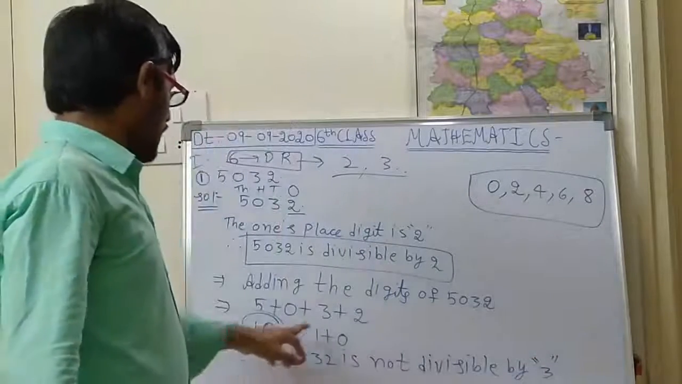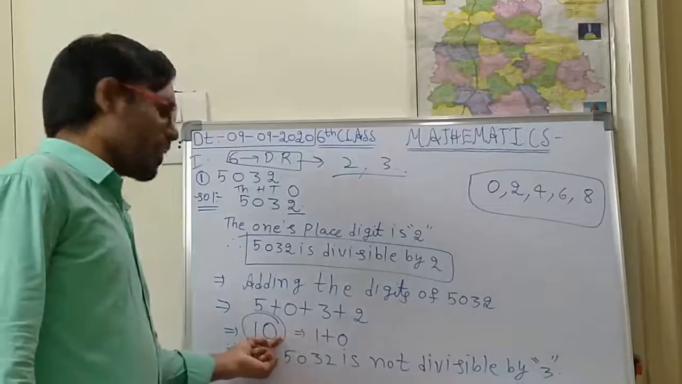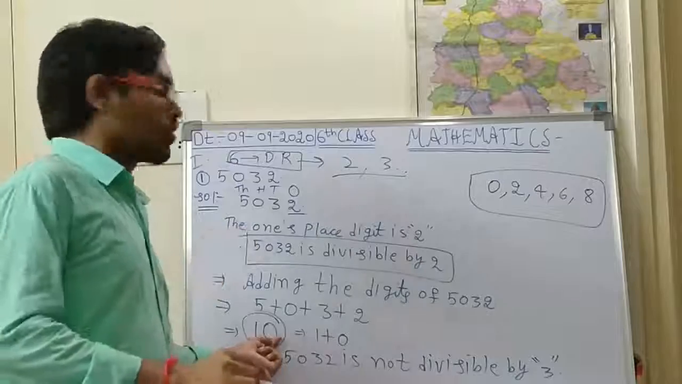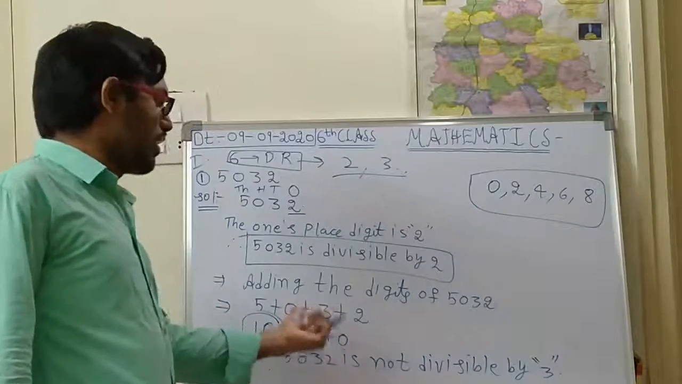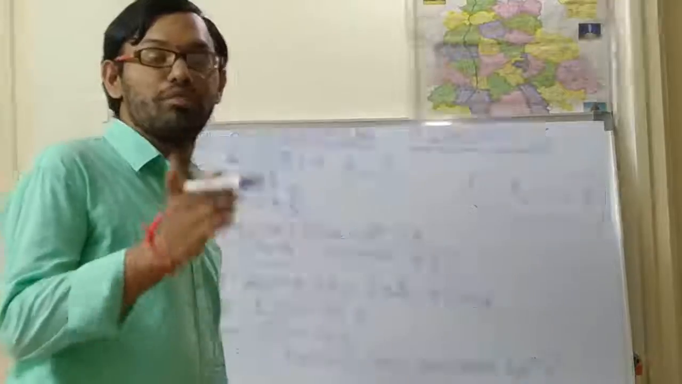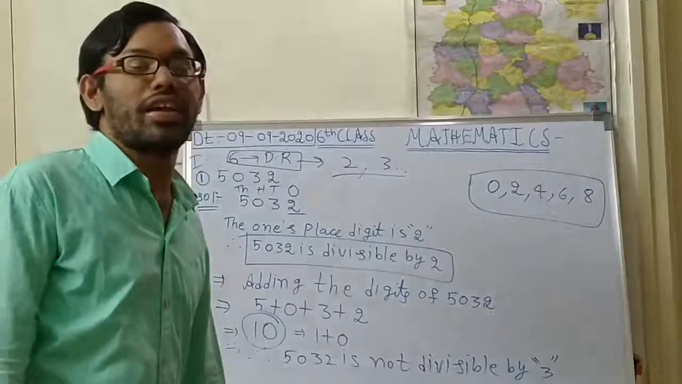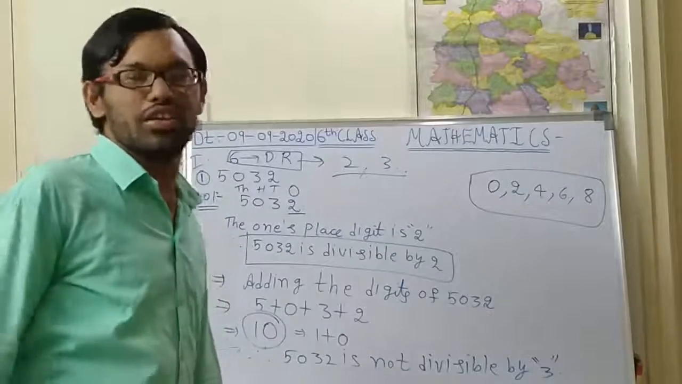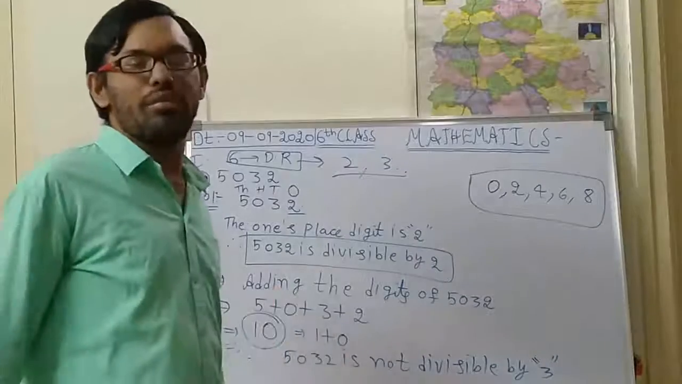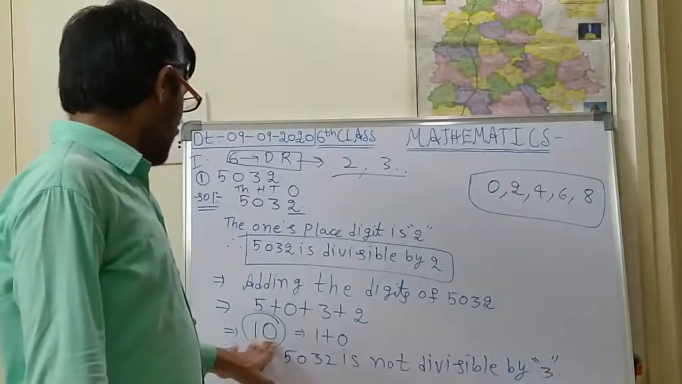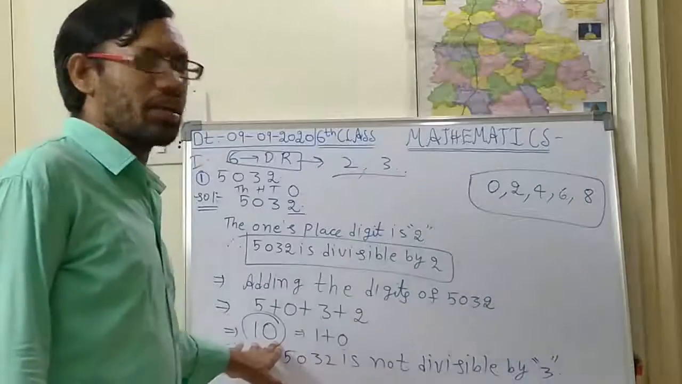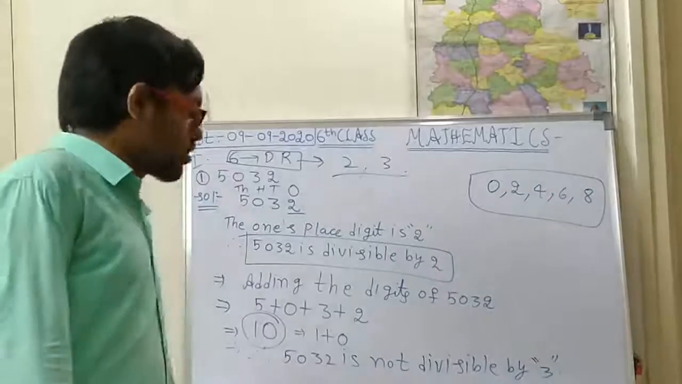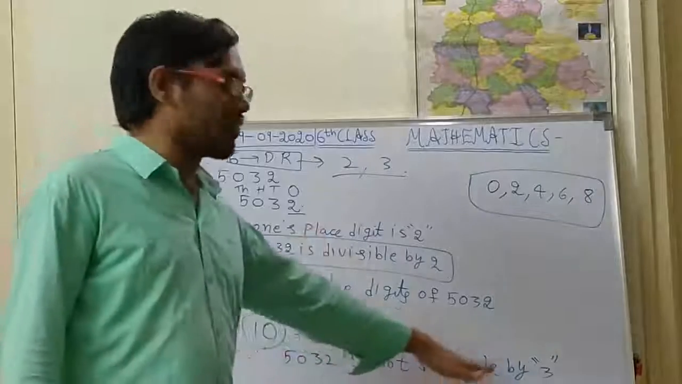So here, adding the digits, we are getting another number instead of a multiple of 3. If you are adding the digits, the result should come as a multiple of 3. Whatever the multiples of 3 are: 3, 6, 9, 12, 15, 18, like that. Those numbers should be coming. But here 10 is coming, and 10 is not there in the multiples of 3. So that's why this 5032 is not divisible by 3.